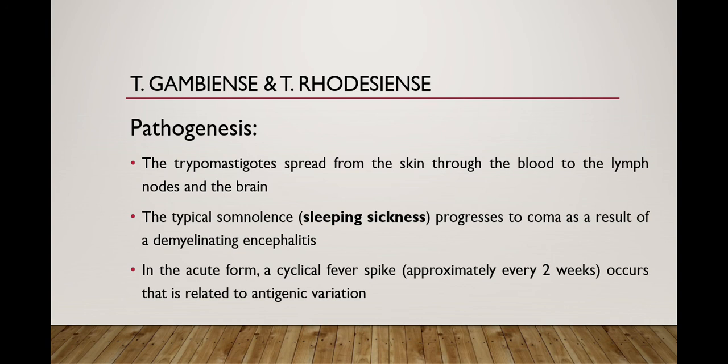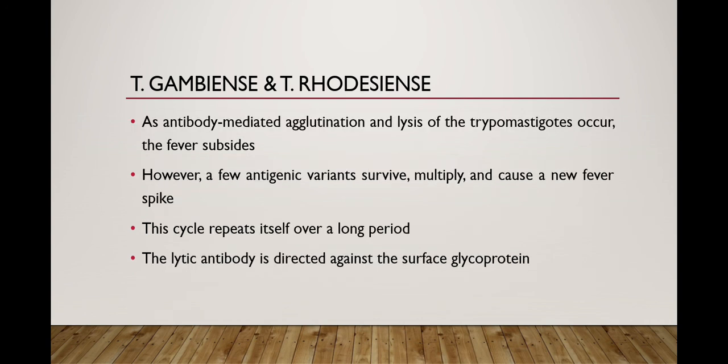Then again the immune system starts producing antibody against that type of antigen. When the immune system again neutralizes and eliminates that form, then the fever subsides. Then another type of antigen is present on the surface of the parasites, which again results in a spike of fever. So this is the antigenic variation which occurs in Trypanosoma gambiense and Trypanosoma rhodesiense.